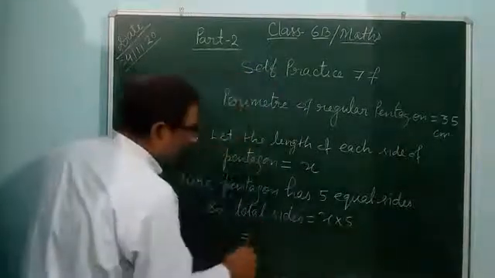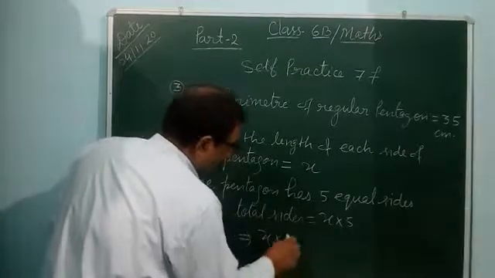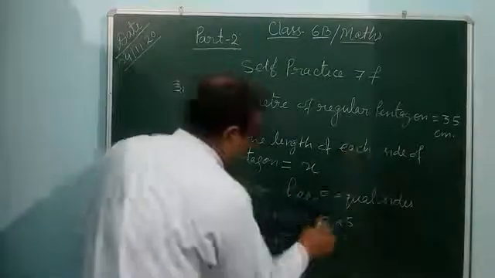After that you can solve. x into 5 is equal to, it is given, 35.